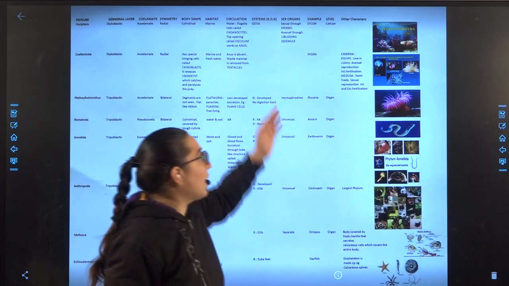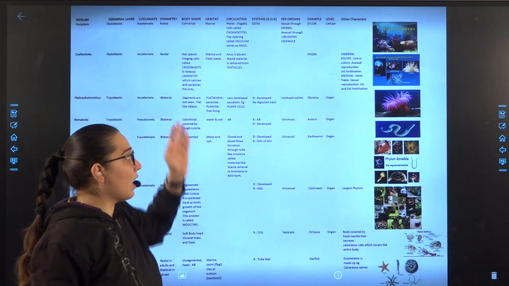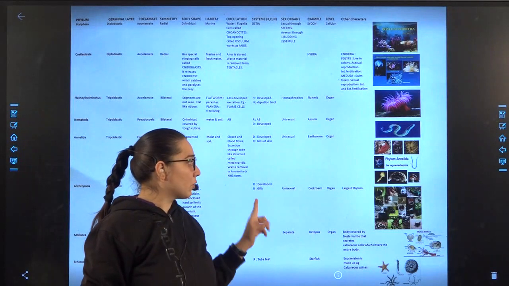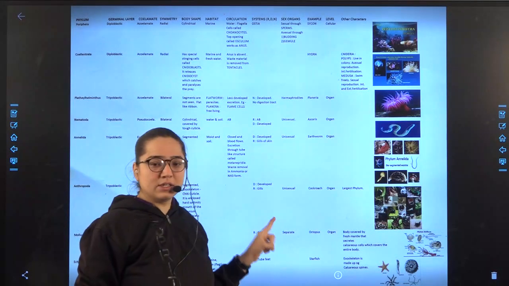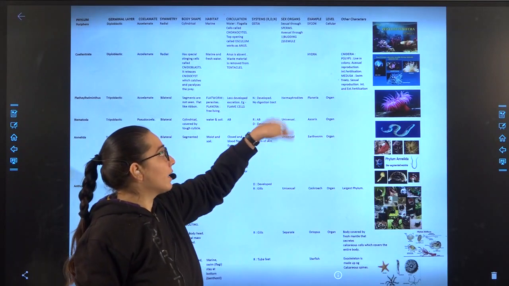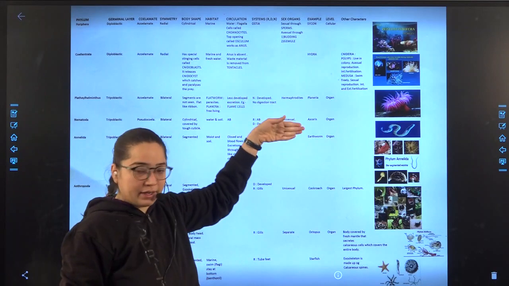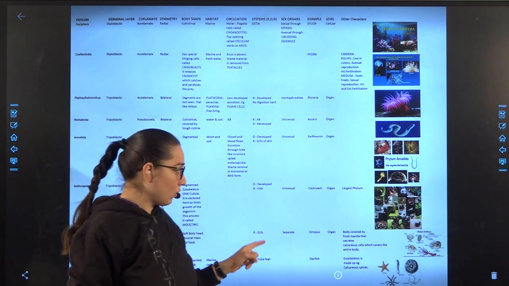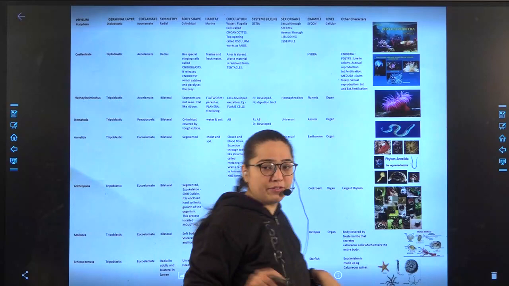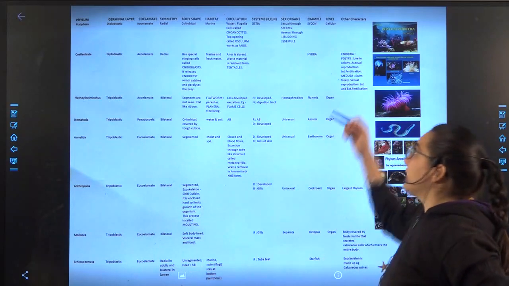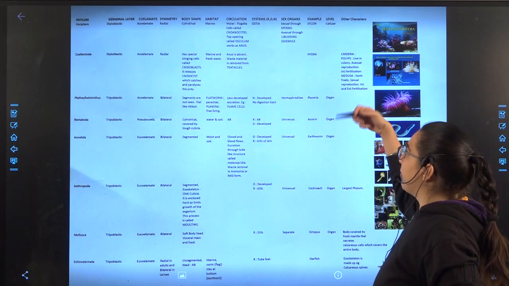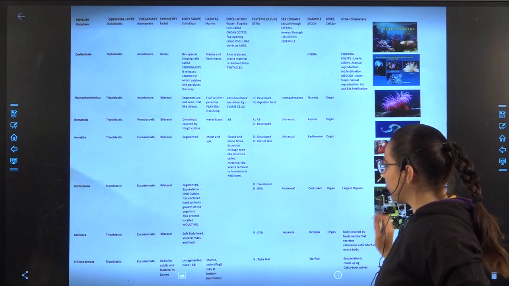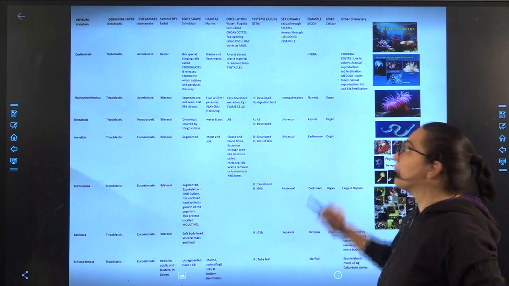Once again, they are in this way: Sycon, Hydra, Planaria, Ascaris, earthworm, cockroach, octopus, starfish.